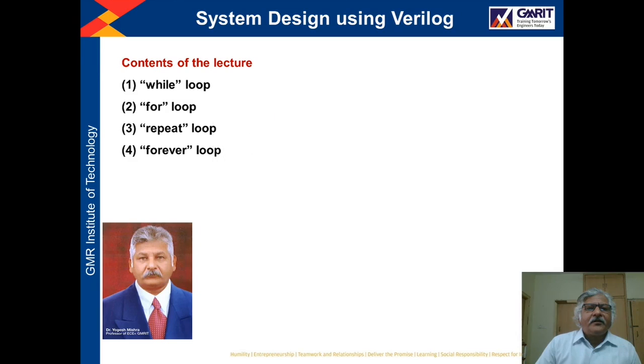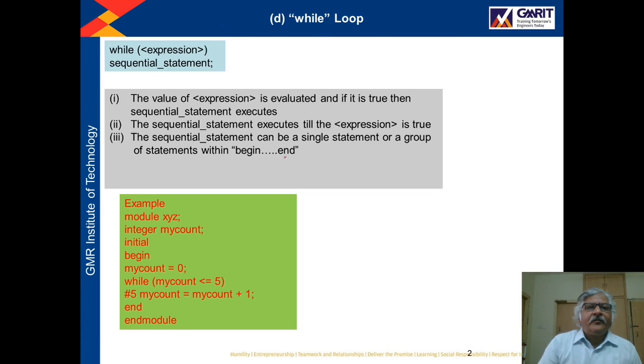So here we shall discuss in this lecture while loop, for loop, repeat loop and forever loop. These four constructs we shall discuss. Now this while loop. The syntax for the while loop is while. So while is a keyword. Then inside the bracket we have to write the expression.